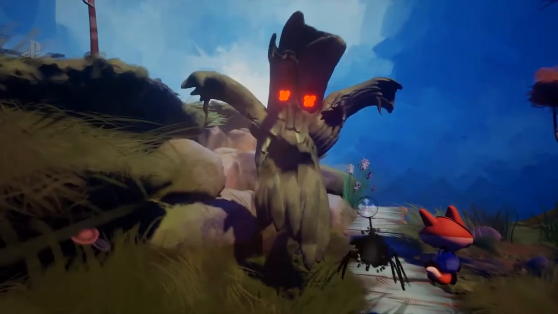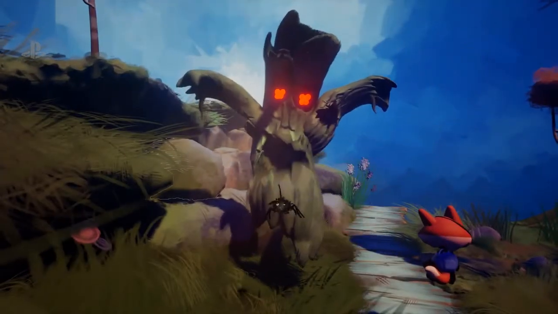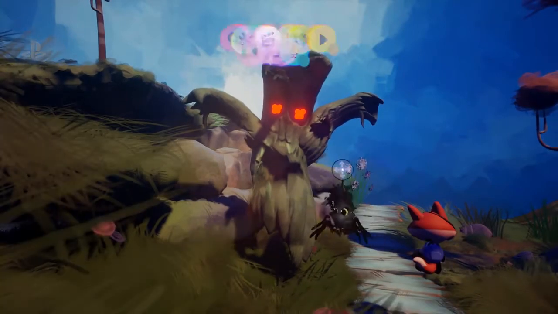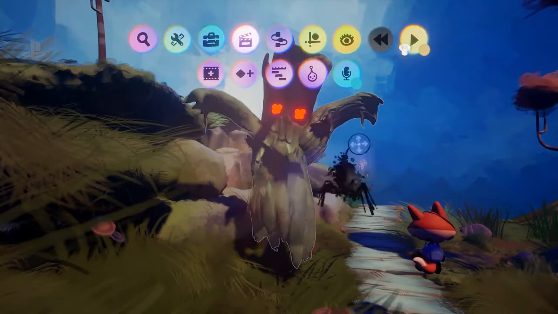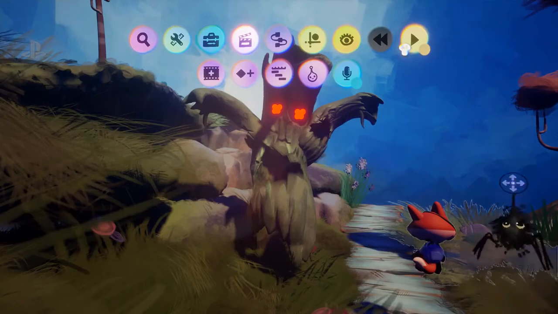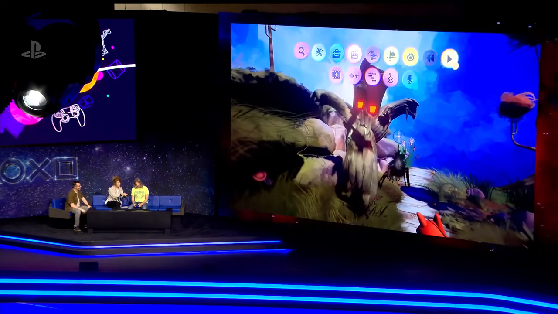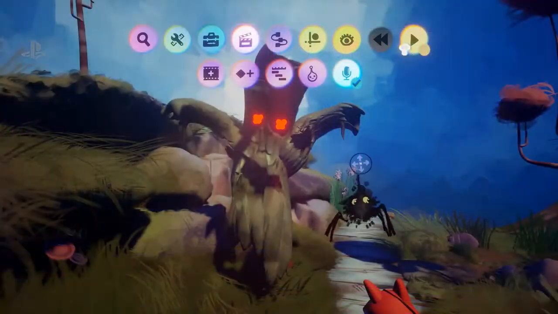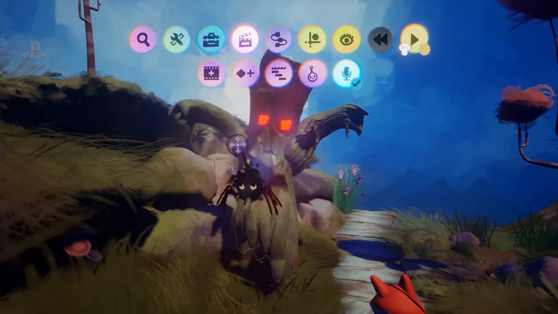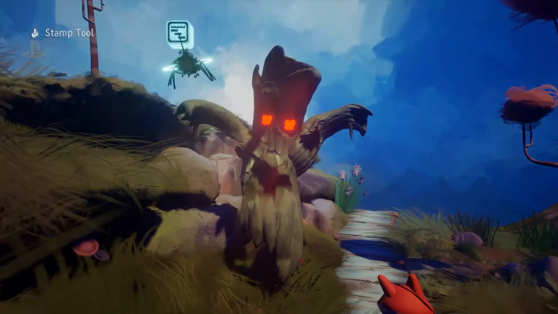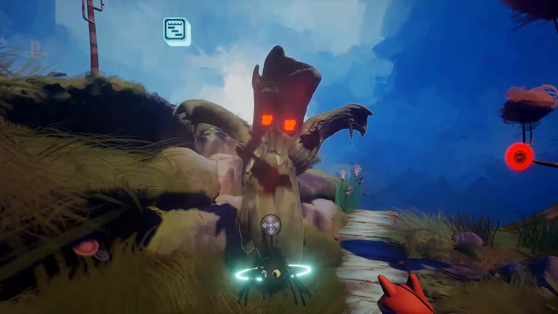So I'm hoping that the microphone is working on this camera here. Oh, we're gonna give it a spooky voice? In fact, what I might do is drag it a little bit closer to me. Okay. Yeah. And then I'm going to do some monster sounds at the same time. When you record an animation, you can also turn on the microphone and just kind of record your voice at the same time. So let's go for this. Let's put that up there and just kind of get him going.